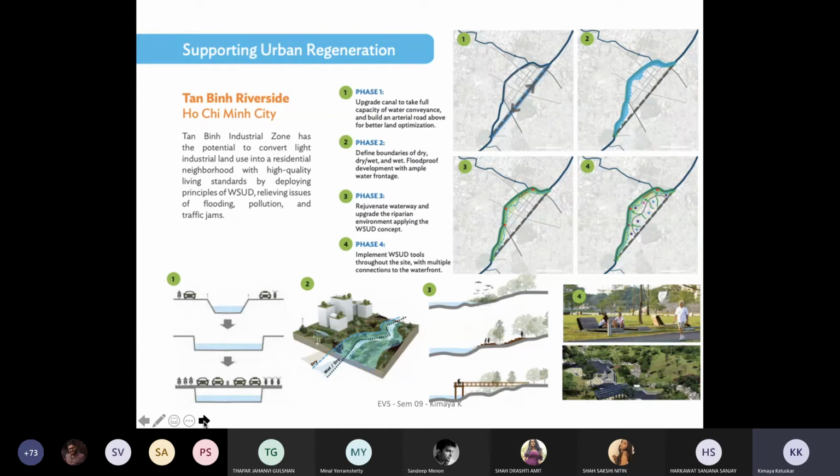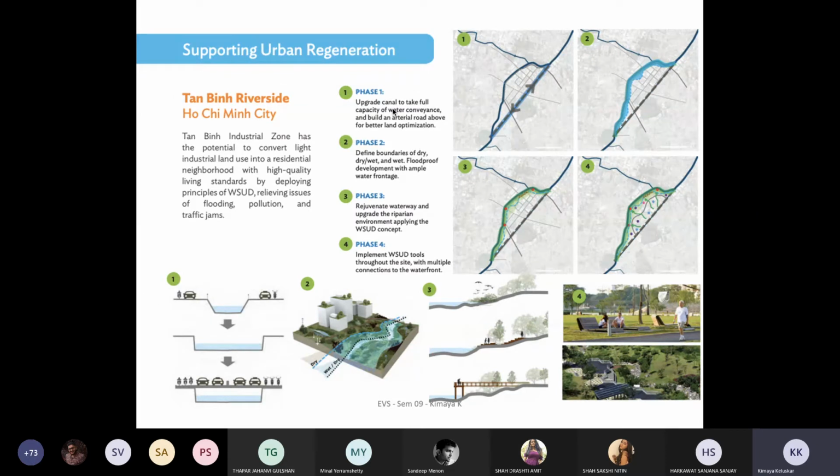Then they talk about the Tarbin River side, which is again the edge of the river within the urban scenario, wherein how do you try and create the edge? Okay, so you have phase one where you upgrade the canal to take full capacity of the water conveyance and build an arterial road above for better land optimization. So they have taken the entire walkway upwards.